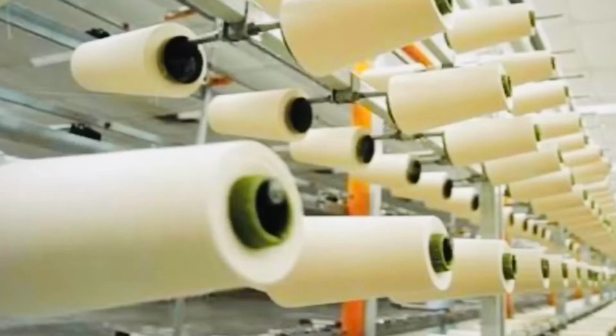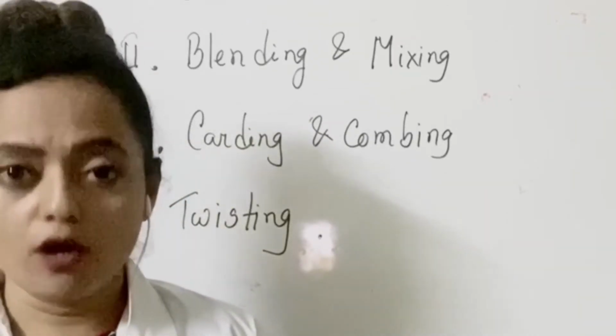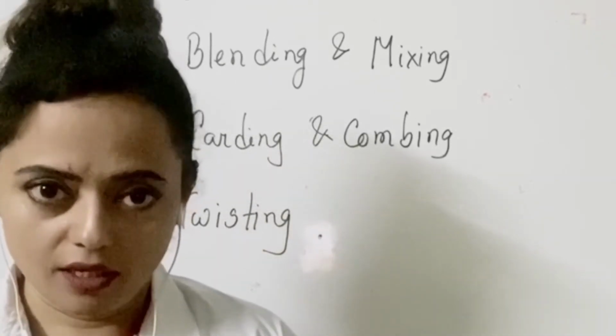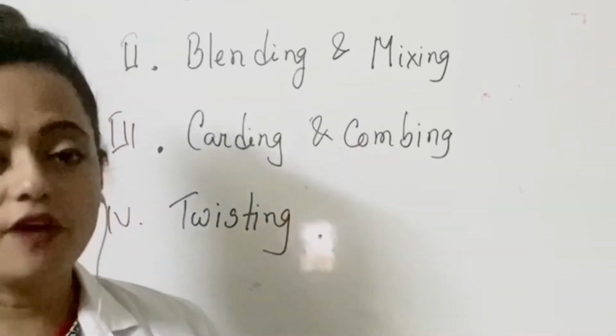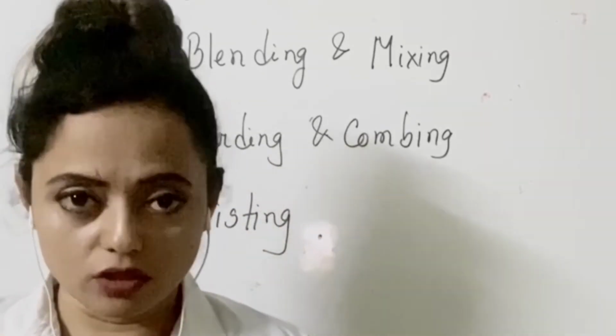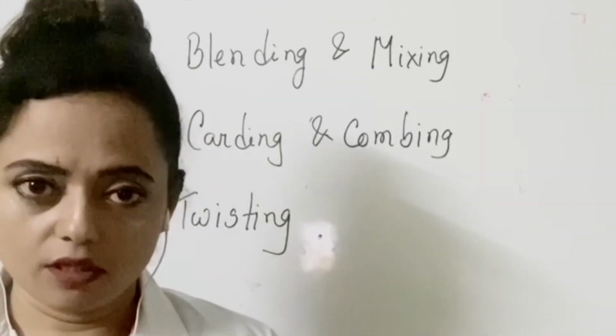Okay, but before that, let's know about the processing of cotton fiber, or the spinning process of cotton fiber industrially. At first, cotton fibers are collected from different sectors of the cotton industry or directly from the farmers, right?